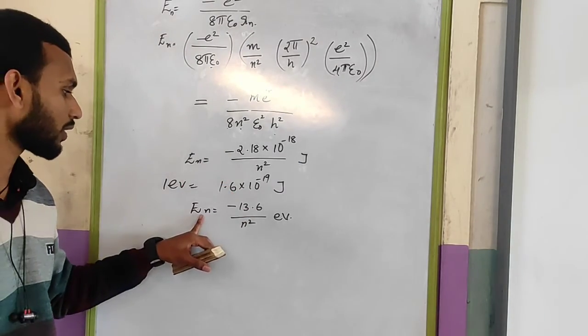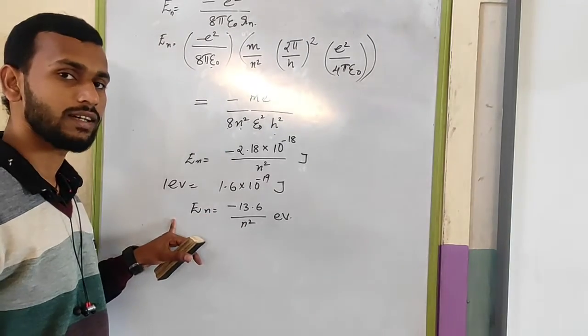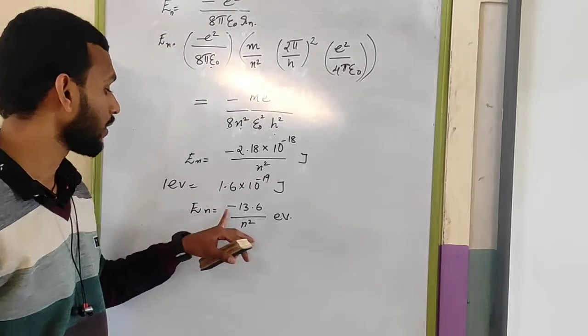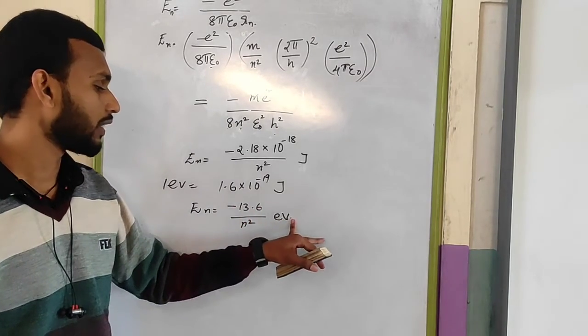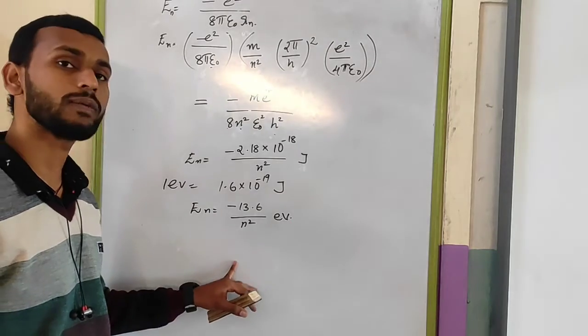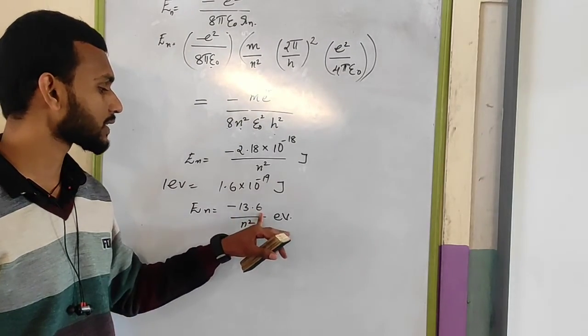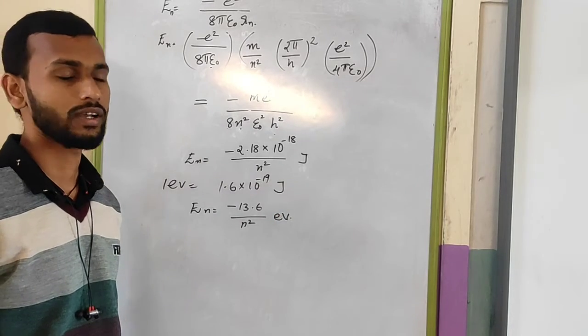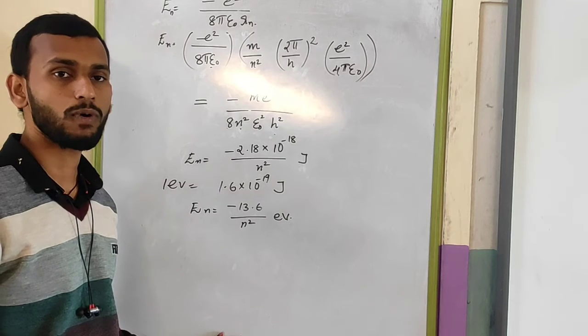So in electron volt, the energy of the nth orbit will be minus 13.6 divided by n square eV. So for the first orbit, the energy value will be minus 13.6 electron volt. So this is regarding the energy of the electron in a particular orbit on the basis of the Bohr atom model.